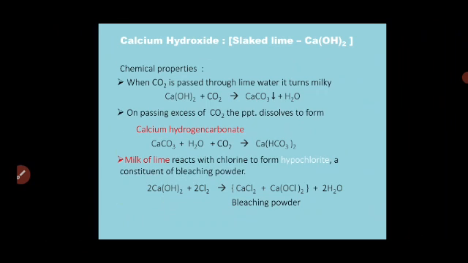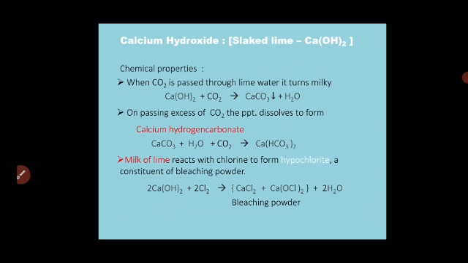Now, what are the chemical properties of this slaked lime? First one: when carbon dioxide gas is passed through lime water, it turns milky. As we have seen already, calcium hydroxide or slaked lime does not dissolve completely in water, some part remains as aqueous form and some part remains as suspension.